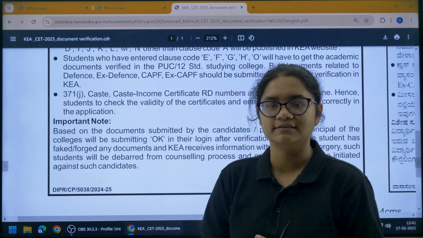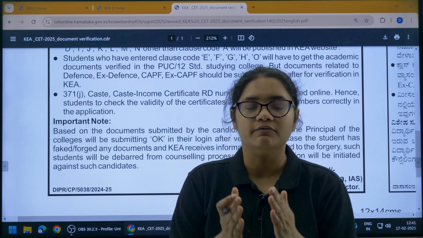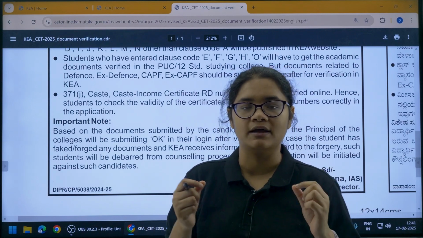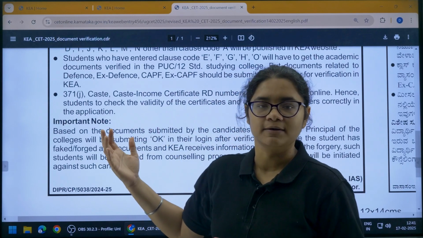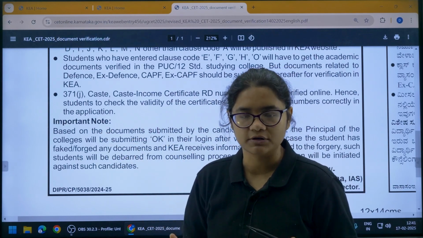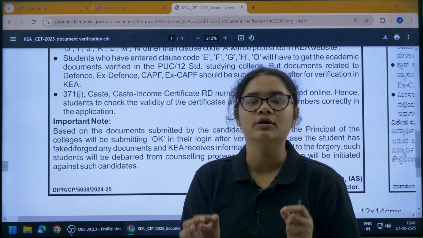So please check these things, and now I hope all of you are clear how your claim certificate will be verified. Those students who have received claim not verified, make sure that you go to the college with all the Xerox copies of the original documents, show them, and once they click on OK, then definitely your certificates will be verified.